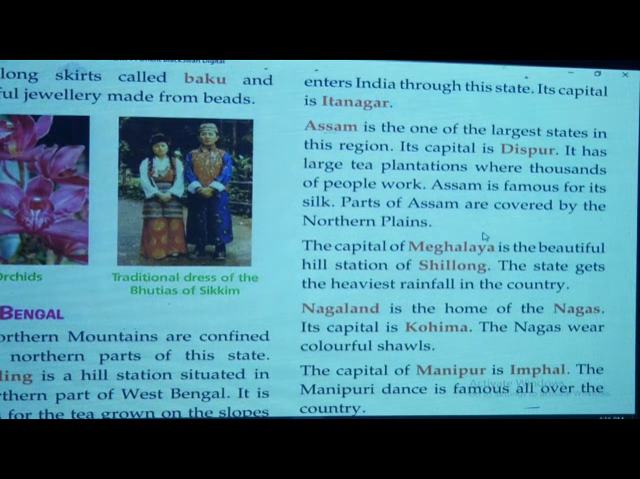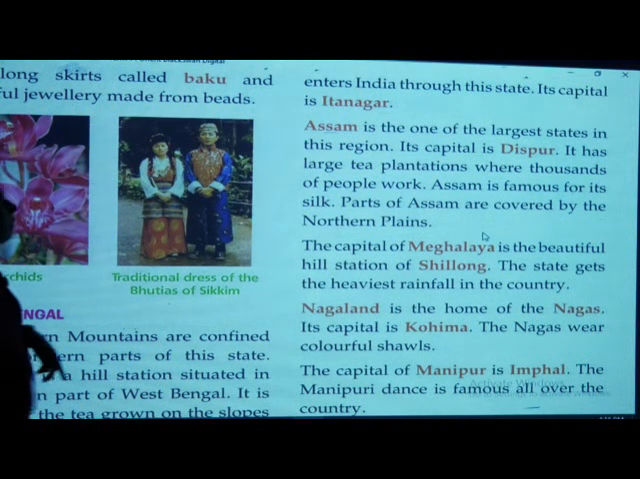The capital is Dispur. It has large tea plantations. When we say Assam, what do you think of? Tea plantation, tea powder. Tea, you all know, na? Mummy prepares tea in the morning, you have biscuits with it, correct? How is the tea prepared? Yes, when the water boils, mama puts in 1 spoon of tea powder, which is black in color. So tea powder, that is tea, is prepared in the Assam tea plantations, where thousands of people work. It is their occupation.